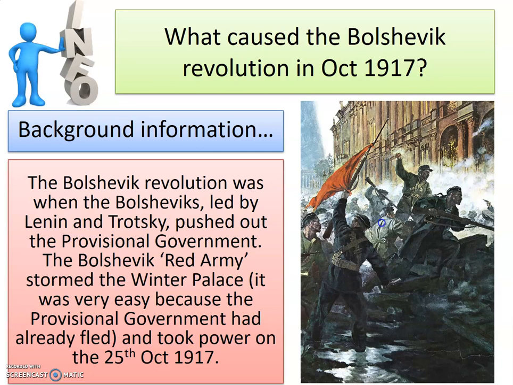Remember, the leader of the provisional government, Kerensky, had gone around in a car on the morning of the revolution trying to garner or gather support and had failed to do so. So the Bolsheviks took power of Russia on the 25th of October 1917, after they had stormed the Winter Palace.